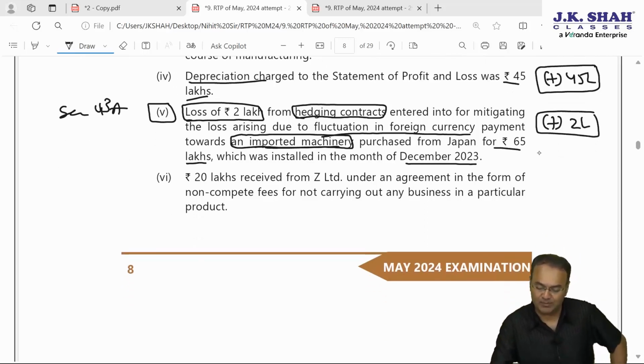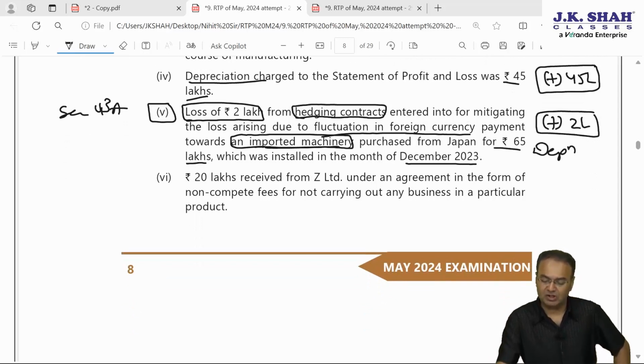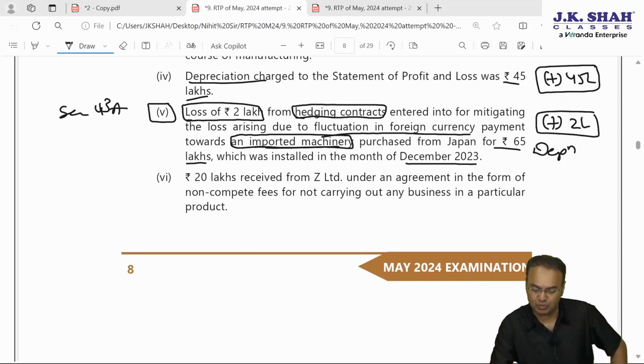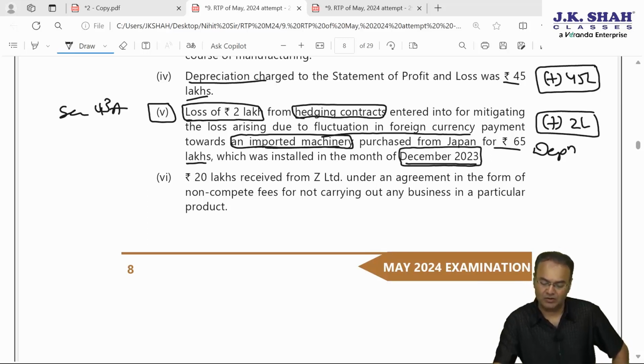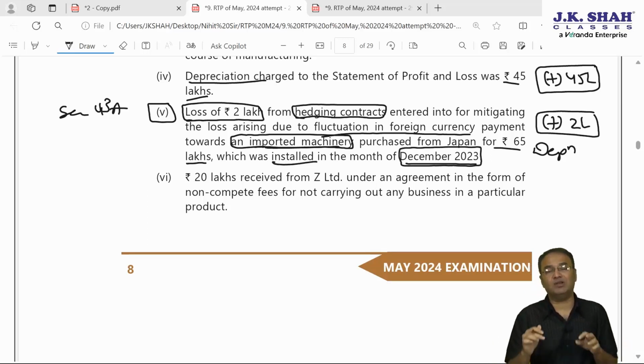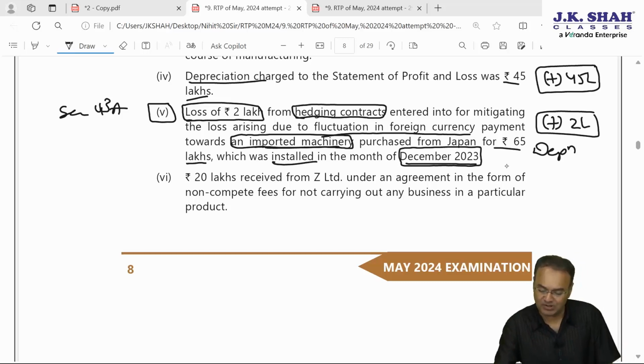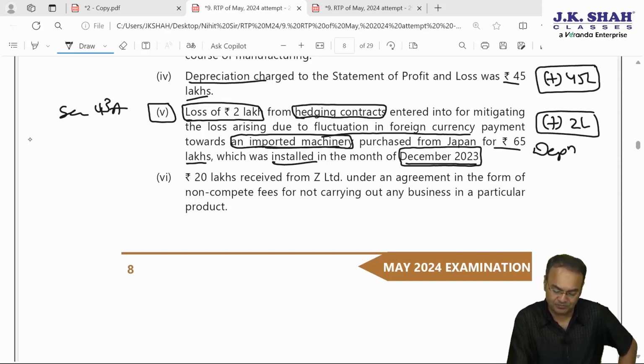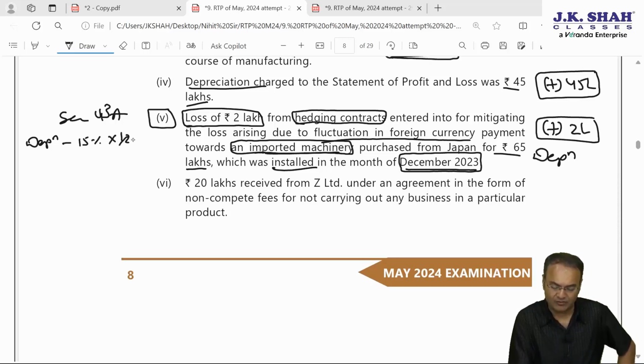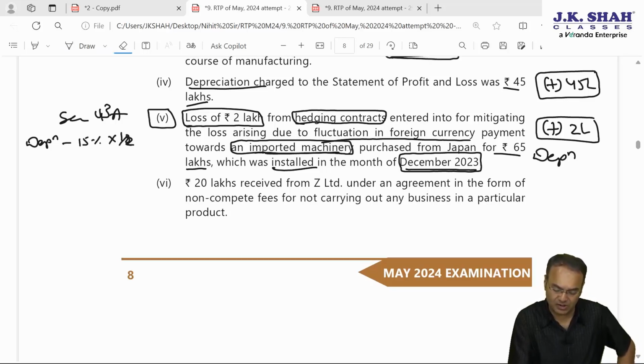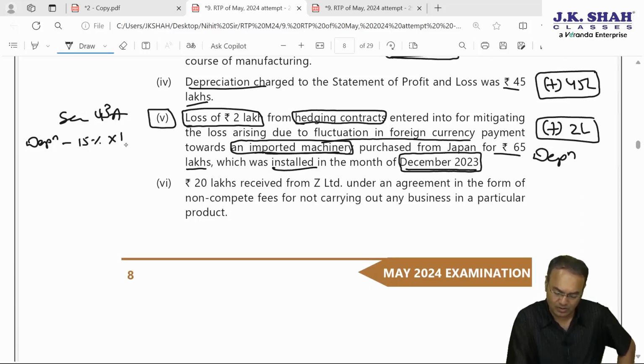Now second effect will be depreciation. Depreciation on that 2 lakh rupees. This asset was put to use in December 2023. It was installed in December 23. That means less than 180 days. Depreciation on this plant and machinery would be at the rate of 15% into half. Why half? Because put to use for less than 180 days. Half into 2 lakh rupees, which will be 15,000.